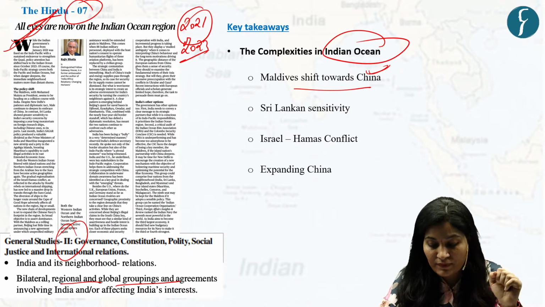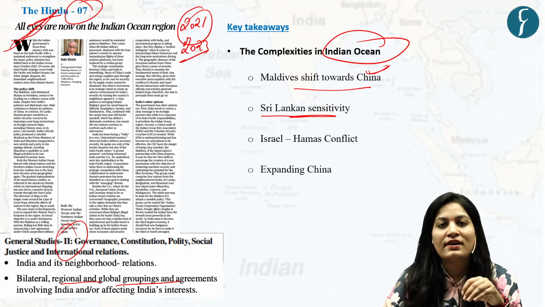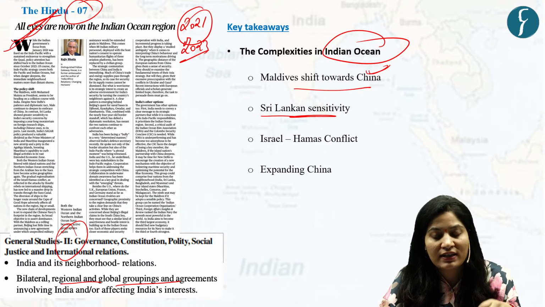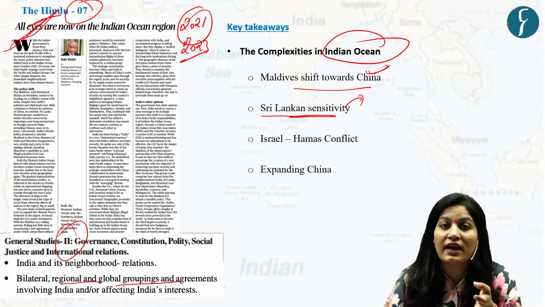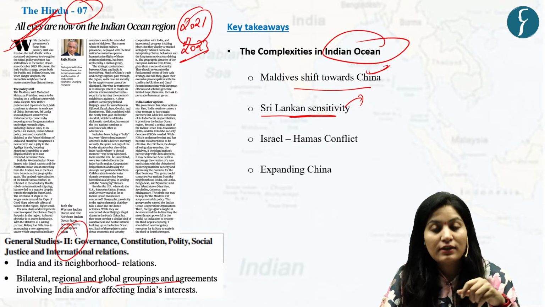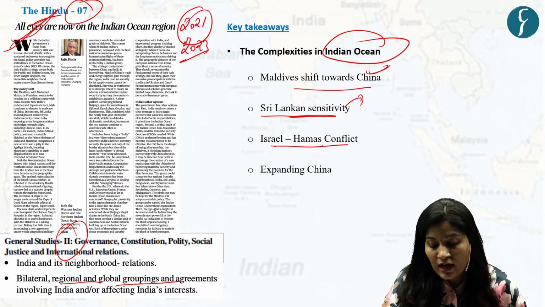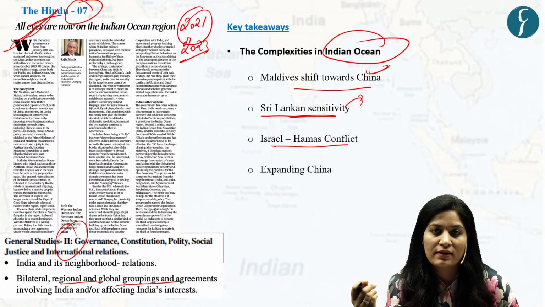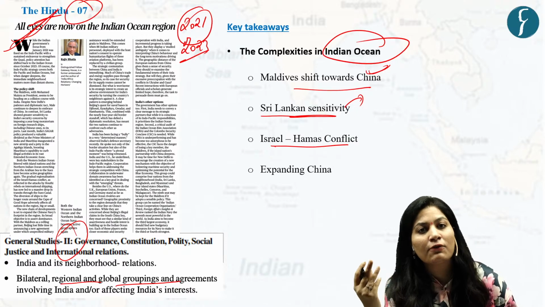Second is Sri Lankan sensitivity. Now, Sri Lanka is quite considerate to India's strategic interest, and they are showing it by restricting the access of foreign resource ships, including that of China. So, second is Sri Lankan sensitivity. Third, author highlighted is broader implications of Israel-Hamas conflict, which somewhere disrupted the international sea trade routes like Suez Canal, which is an important critical link for global trade.